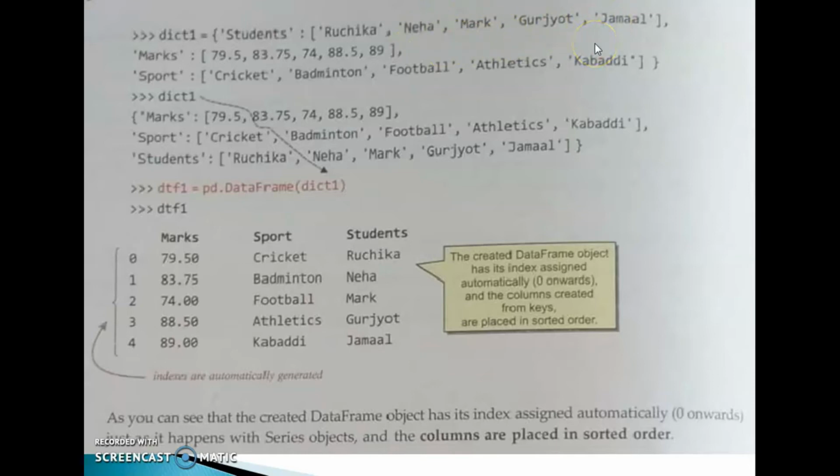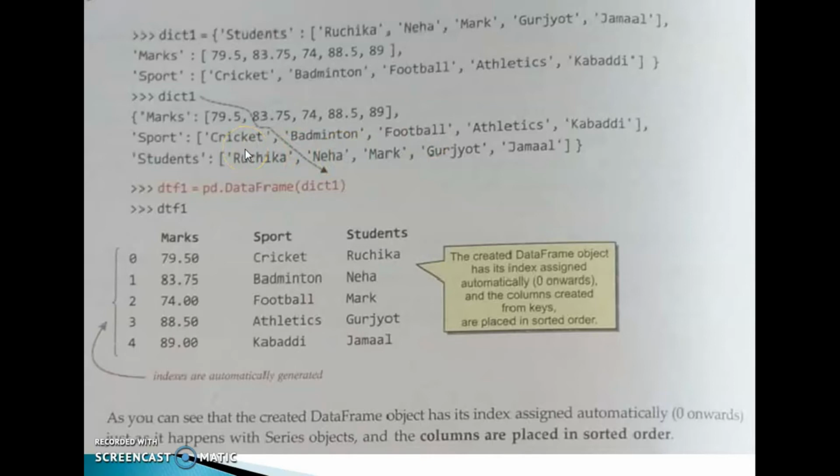Five values. The value parts of all the keys should have similar structure and equal lengths. In marks, again five values, and in the sports key also we can identify five values. Clear? Simply we are printing this dictionary: marks, sports, students. We can see the dictionary values.